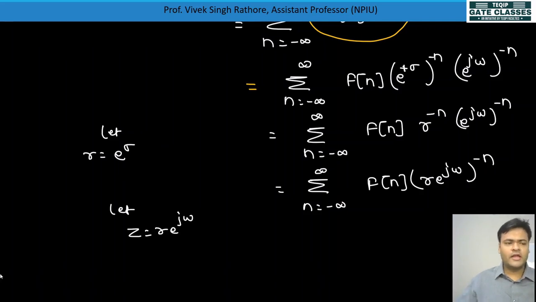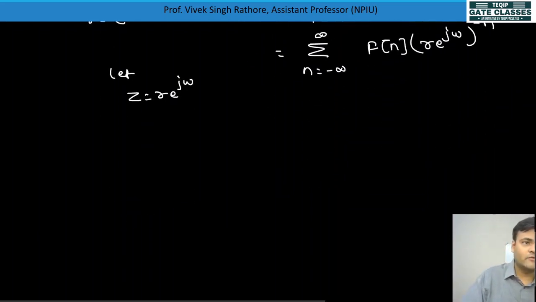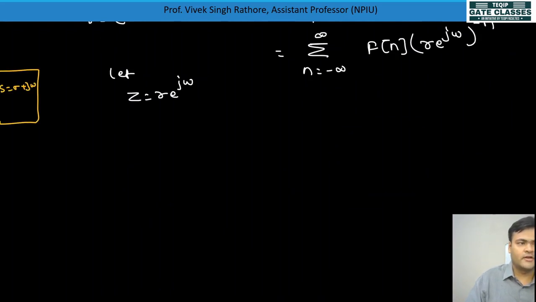Like in the Laplace transform, we took s as a complex variable, s equal to sigma plus j omega, if you remember. Here we'll take z equal to r into e to the power j omega. Okay, so z equals r e to the power j omega. So we can write here the summation for n equal to minus infinity to infinity.